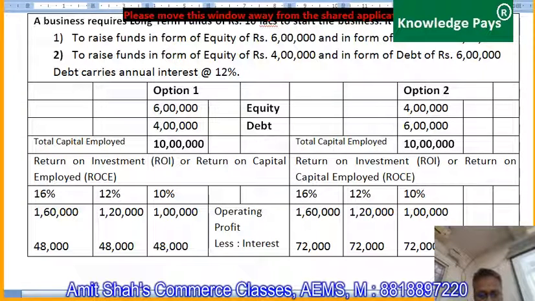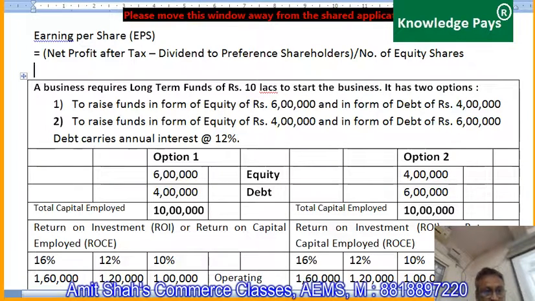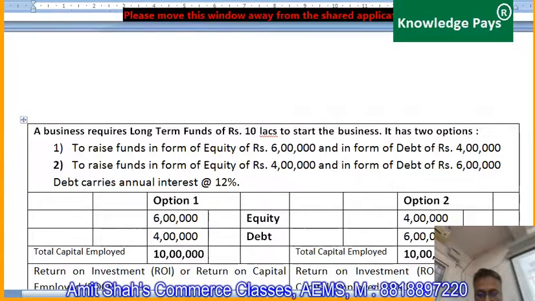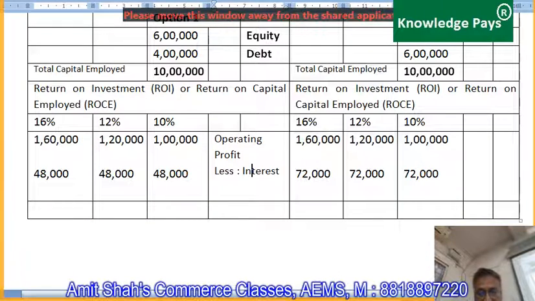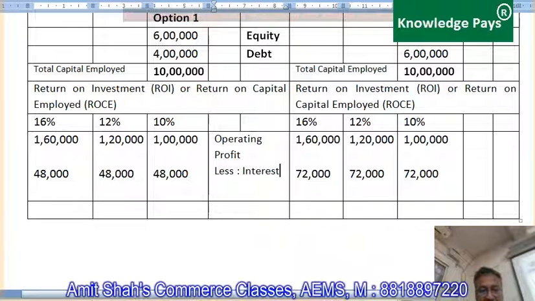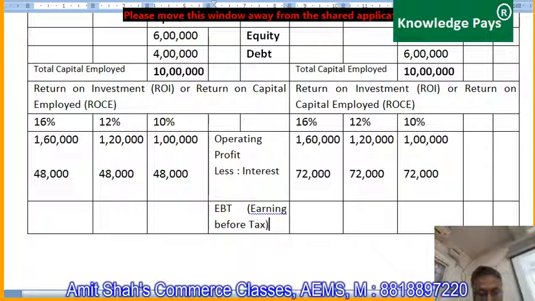After subtracting interest, the amount that we get is called earning before tax. In short, EBT.